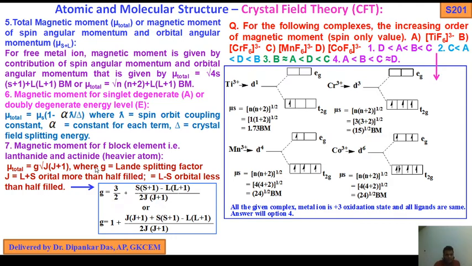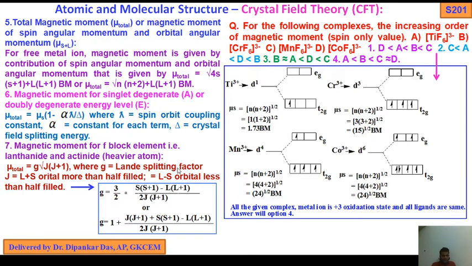So for lanthanides and actinides, magnetic moment will be mu total equals g root J into J plus 1, where g is the Lande splitting factor.